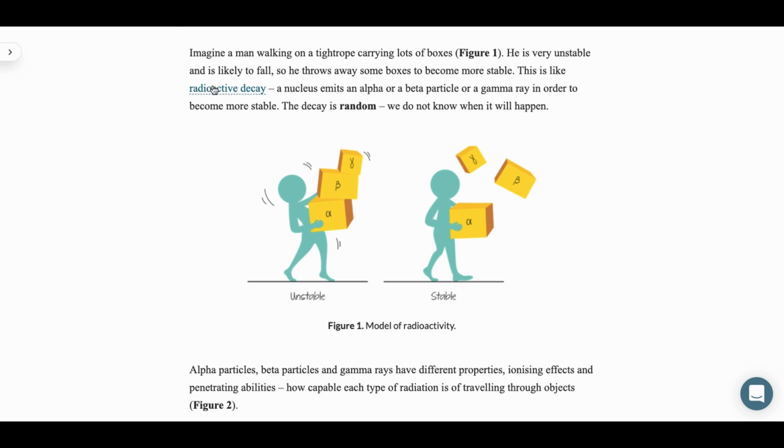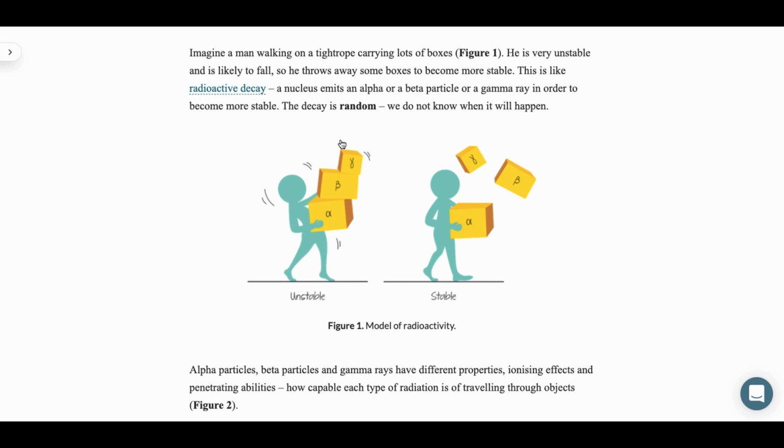So in this example, imagine a man walking on a tightrope carrying lots of boxes in figure 1, which is this one. He is very unstable and is likely to fall. So he throws away some boxes to become more stable. This is like radioactive decay. A nucleus emits an alpha or a beta particle or a gamma ray in order to become more stable. This decay is random, so we do not know when it will happen.